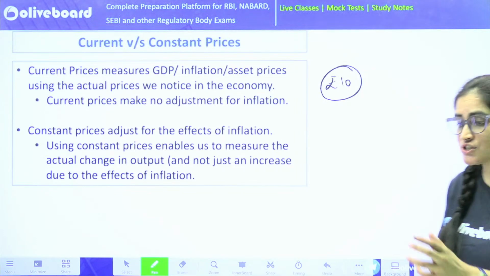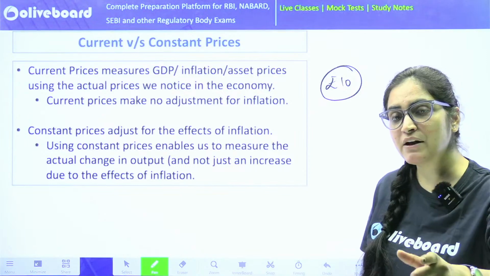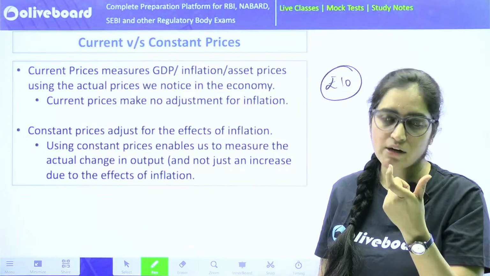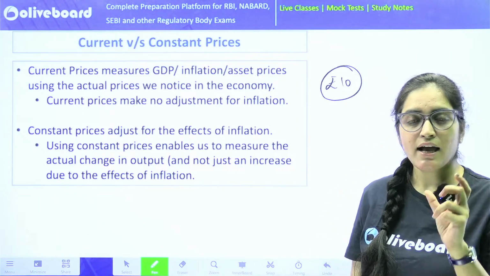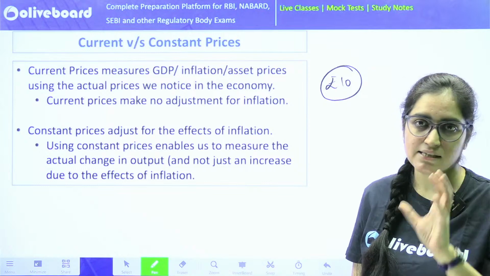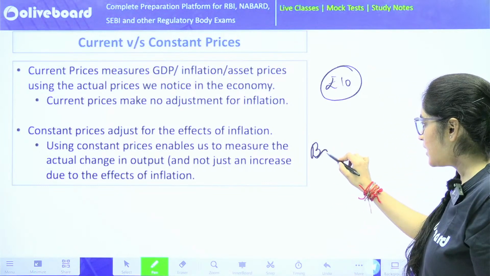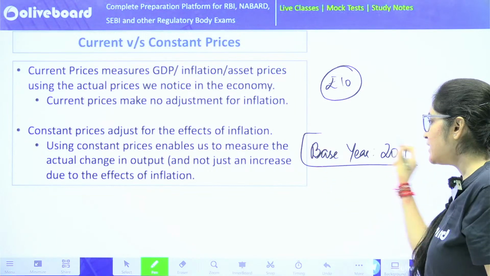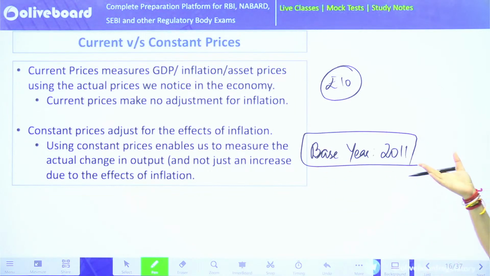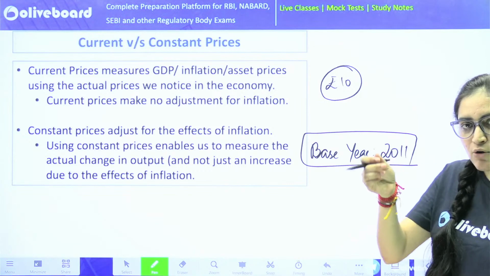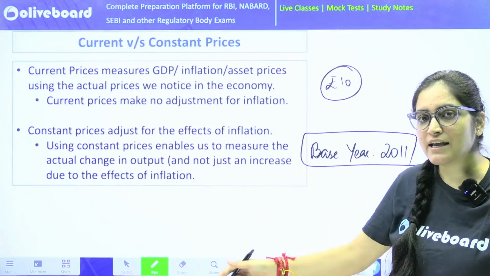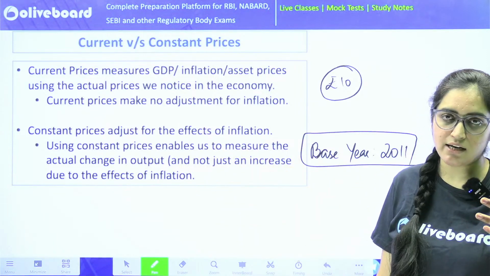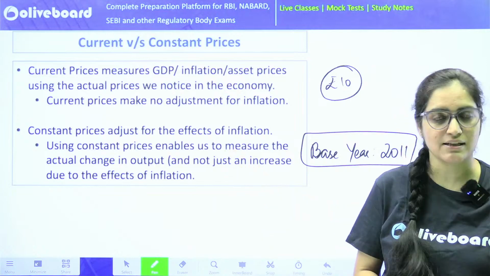When I say constant price, it's the price that was prevalent in the market at the time of the base year. So what India has done is select a base year, and in India the base year as of now is 2011. So 2011 is the base year. Whenever we calculate using the prices that were prevalent in this base year, I'll say I'm calculating the GDP or any NDP, any aggregate, at constant prices. Let's have a look at how.